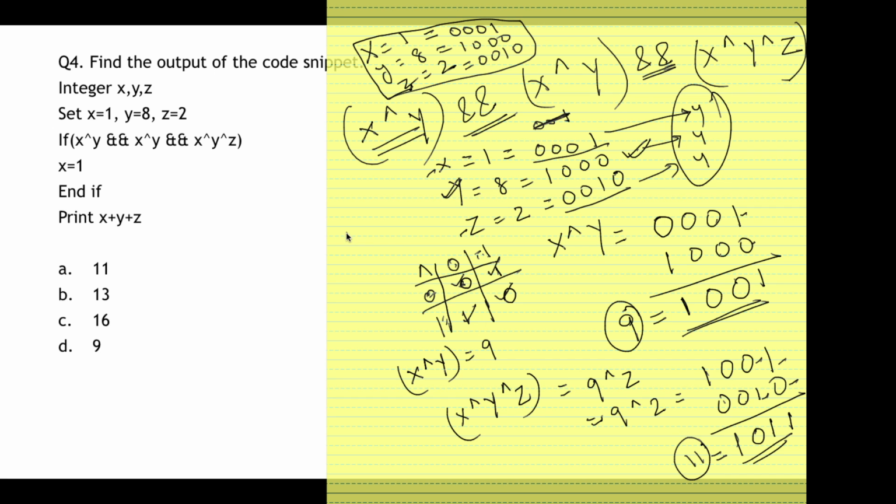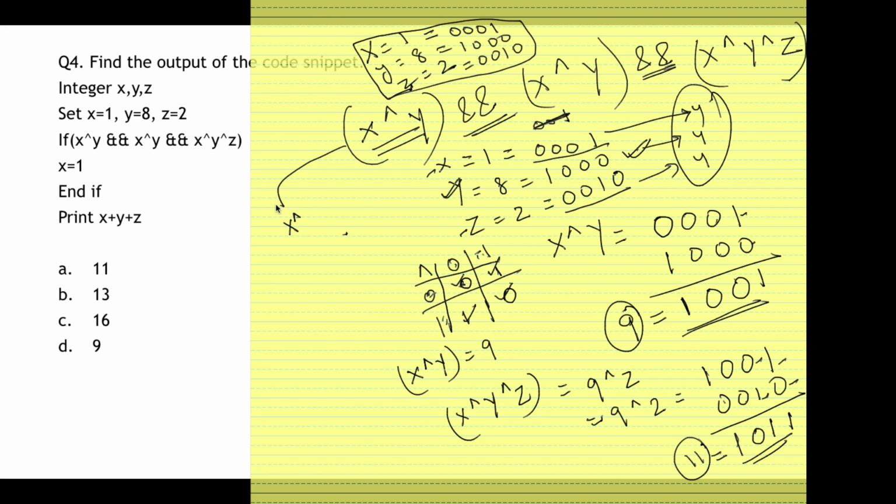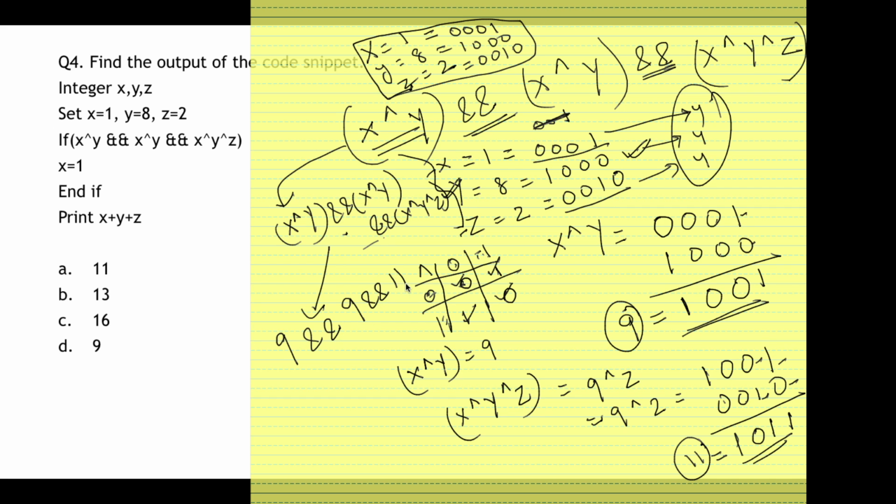Okay, so what will be my answer? For this I'm writing this statement again: x XOR y and x XOR y XOR z. For this my answer is like this, 9 and 11.